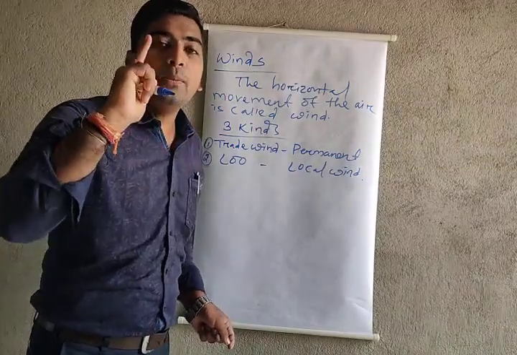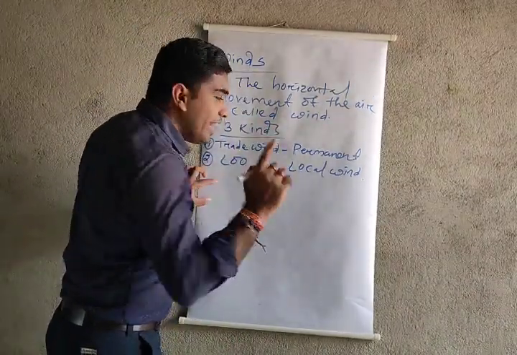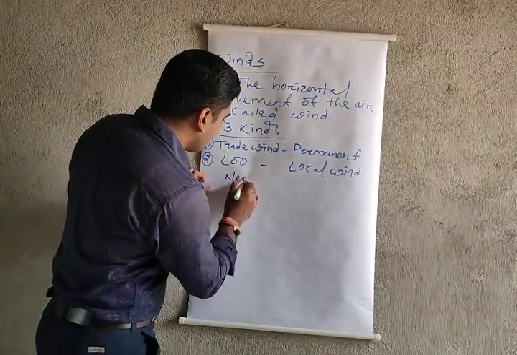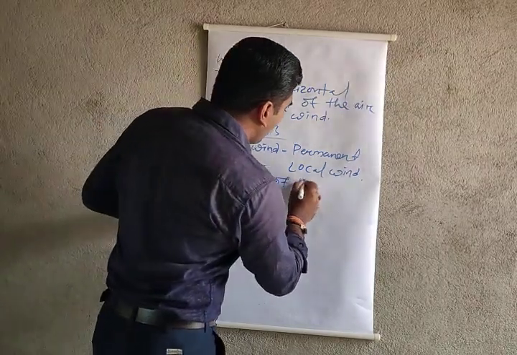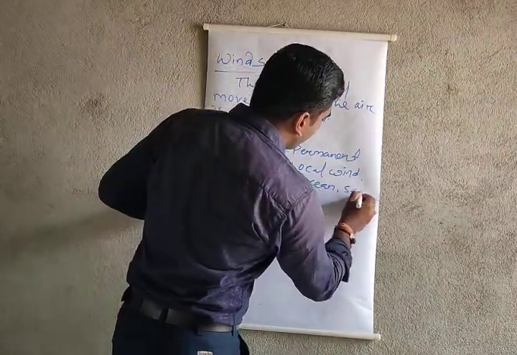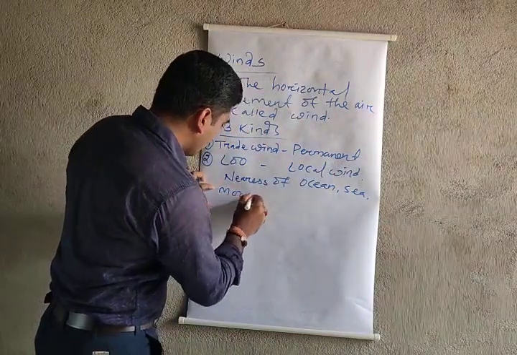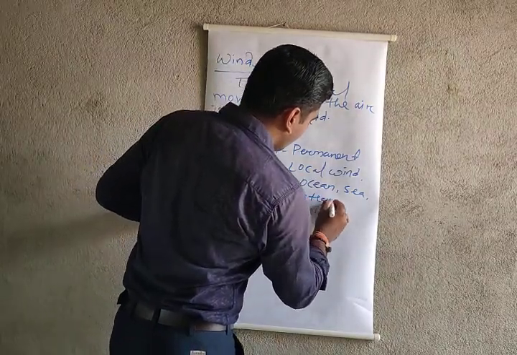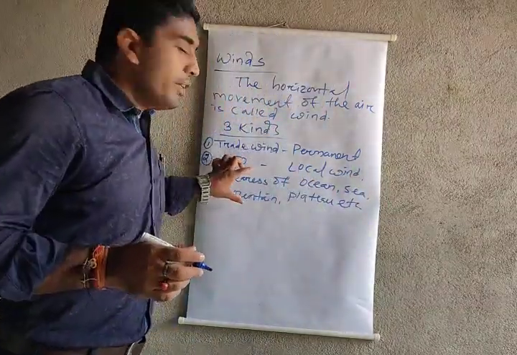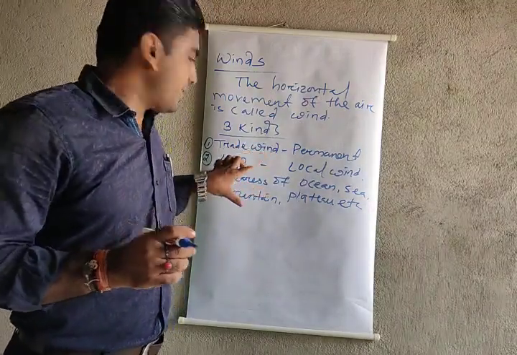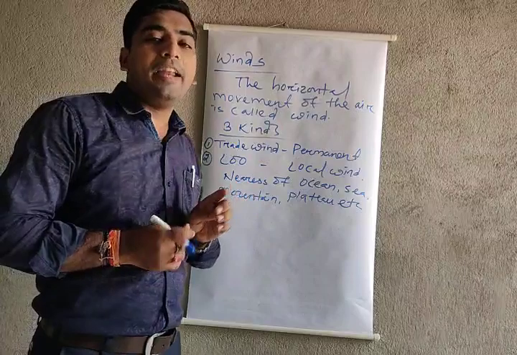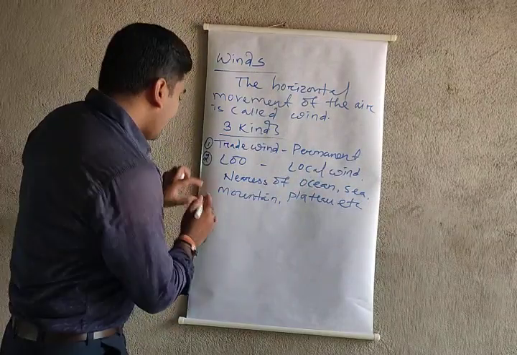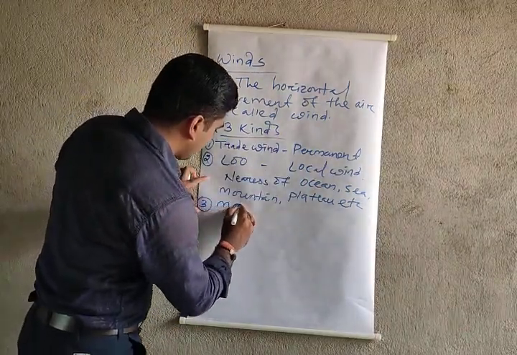Any wind that blows only in a special area, for example near an ocean or sea, mountain, plateau, etc. The wind blowing near those places is called the local wind. And number third is known as the monsoon wind.